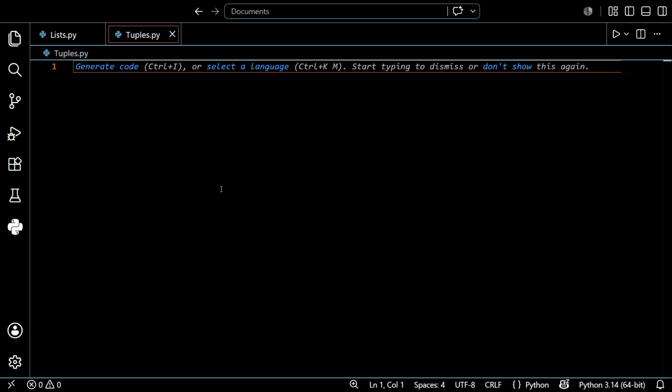Similarly you can print like this. I want to print something like coordinates. So coordinates is equal to, opening and closing brackets. See guys, in a list we use square brackets, but for tuples we use round brackets. Please remember it, guys, if you forget this it will affect you a lot. So the basic difference between lists and tuples is that lists are expressed in square brackets, and tuples in round brackets.